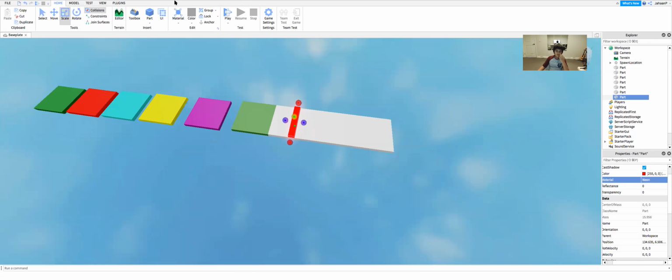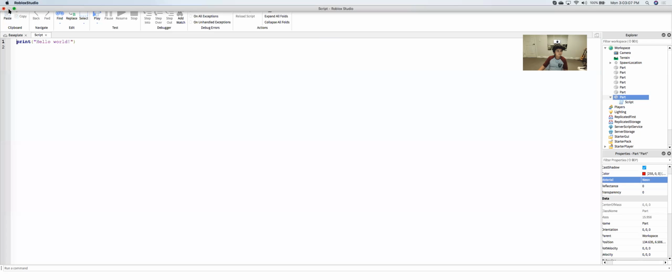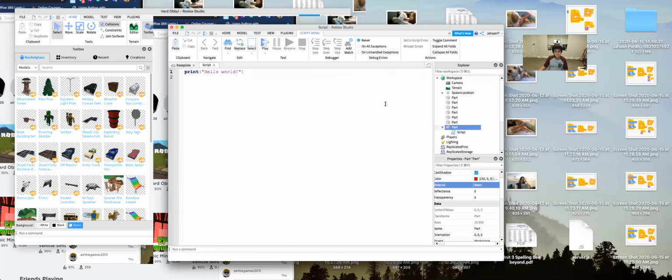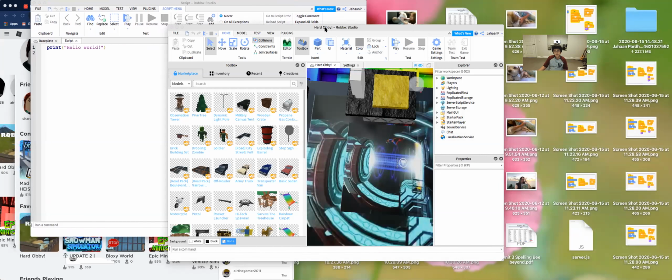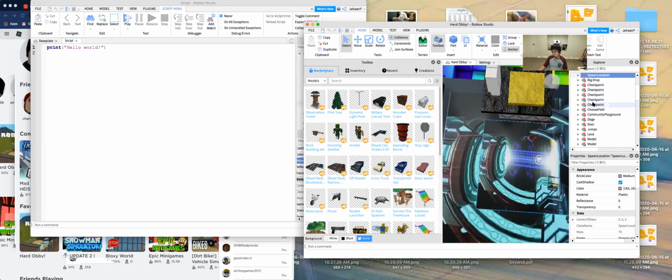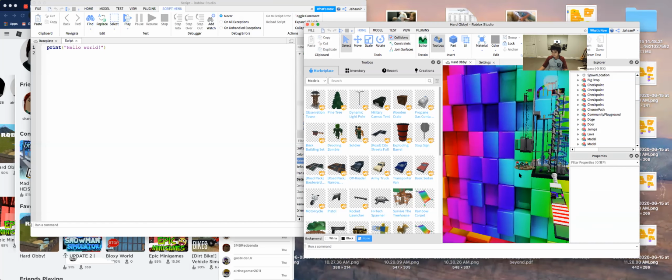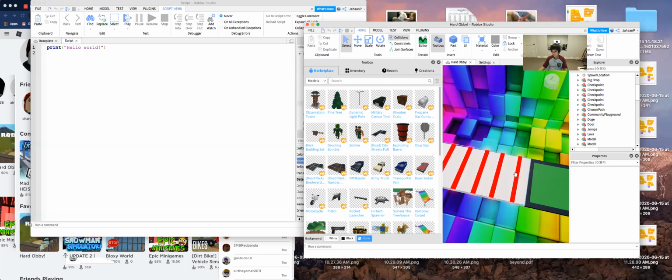Then next what we're gonna do is we're gonna insert a script. So how we do that is we click on the plus and we click on a script. Now, next, let me just open my other thing. Let me go back to my workspace on the other thing. Okay, there we go.